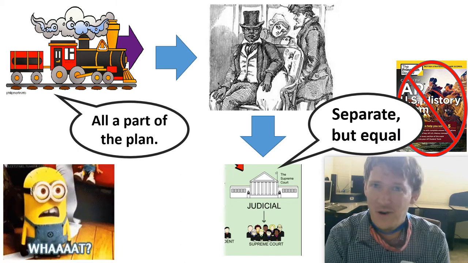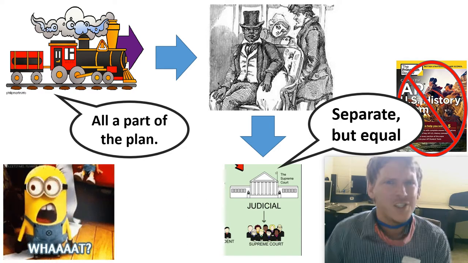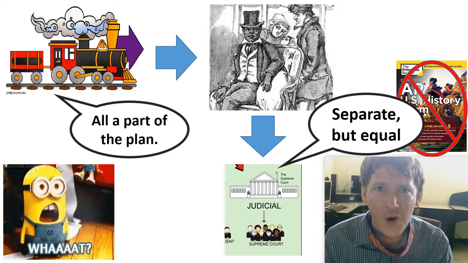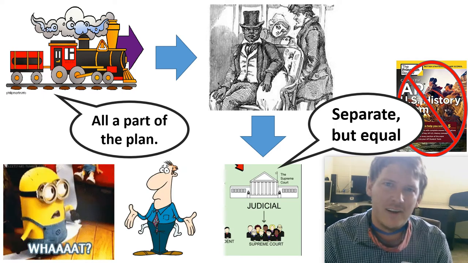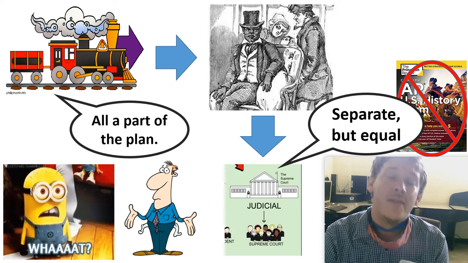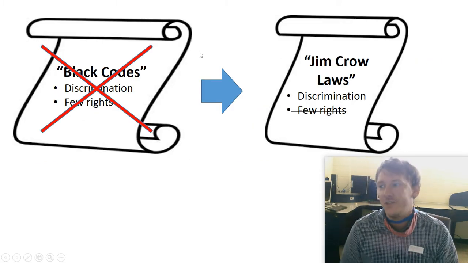No, wait, what? It's racist. You can't do this. You can't have separate railroad cars. This violates the Constitution. What are you doing? We're broke again. No. And so it backfires. It doesn't work out for them. But that's not going to be on your AP US history test. Just trying to give you some objective truths and reality.